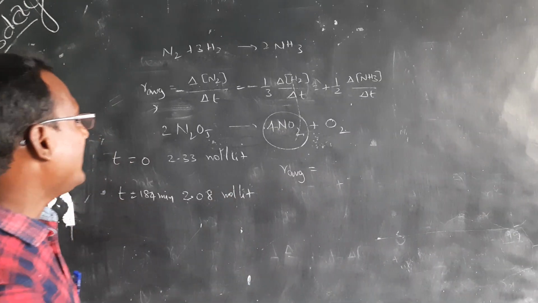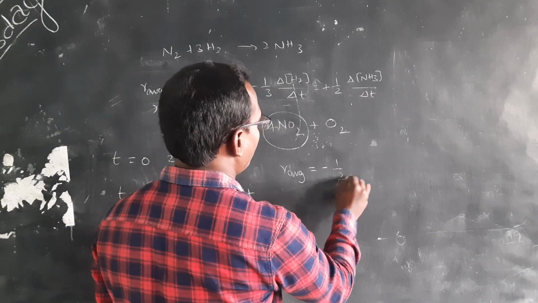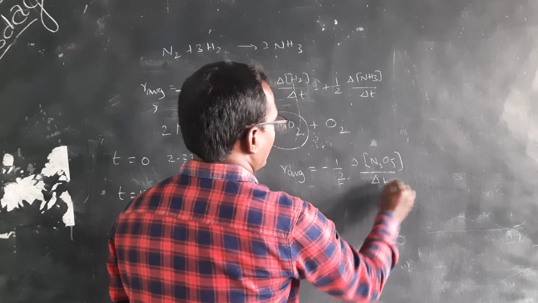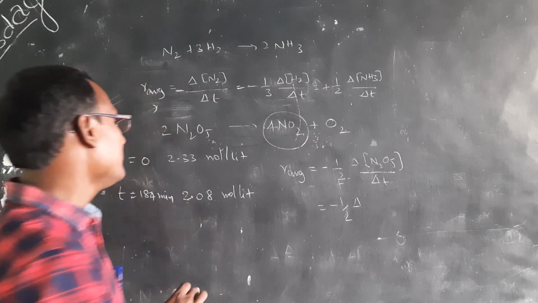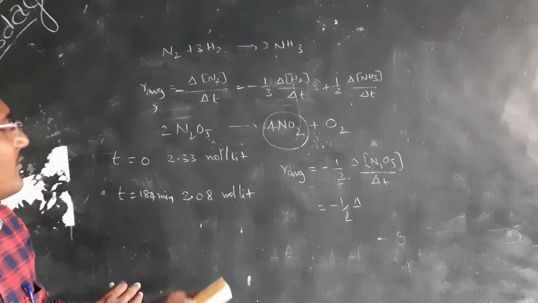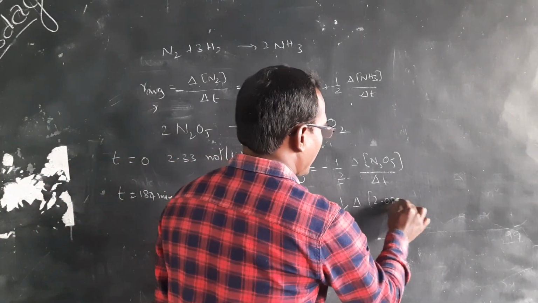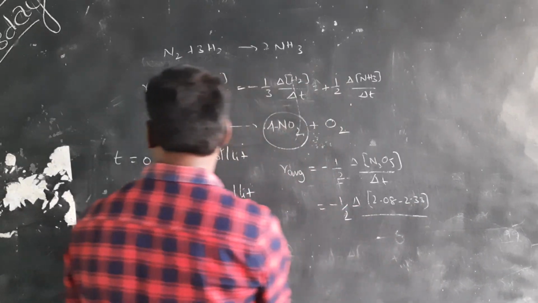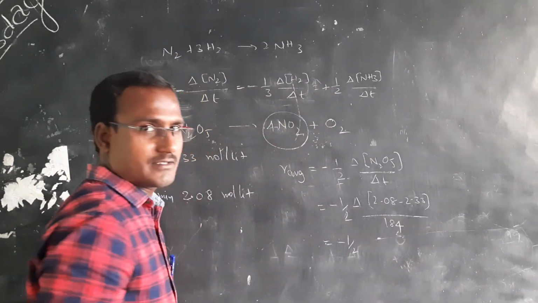From this, we can write average rate or rate of reaction is equals to minus 1 by 2 into change in concentration of N2O5 by change in time. So minus 1 by 2 into the change in concentration of N2O5, that is final concentration minus initial concentration, 2.08 minus 2.33, by time. I will take the time in minutes, that is 184 minutes; I am not converting minutes into seconds, right?